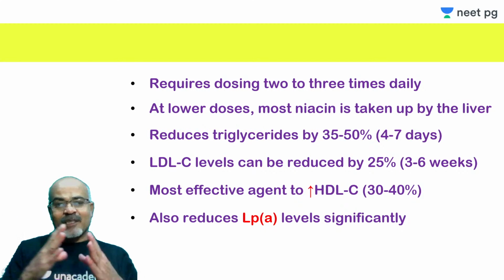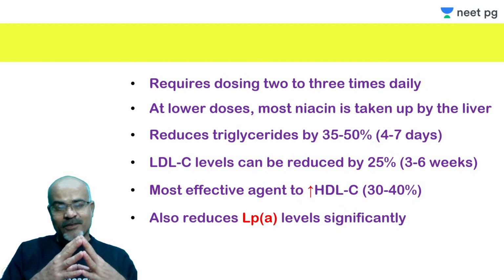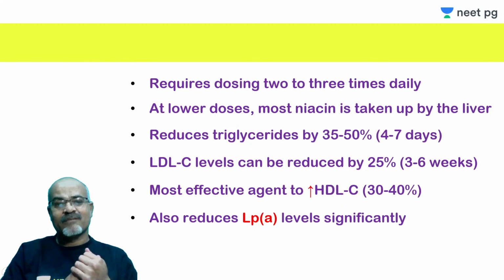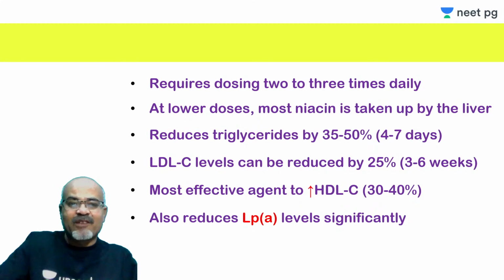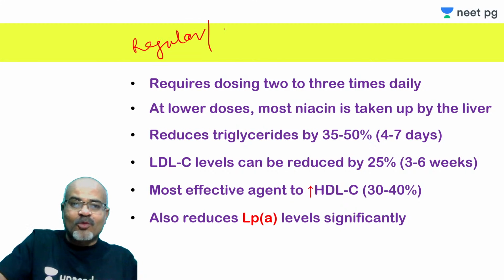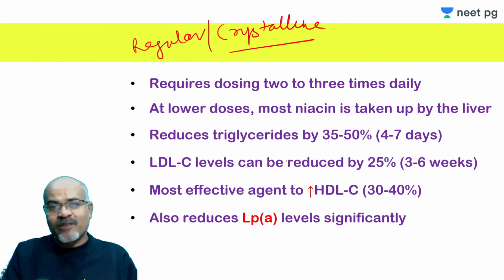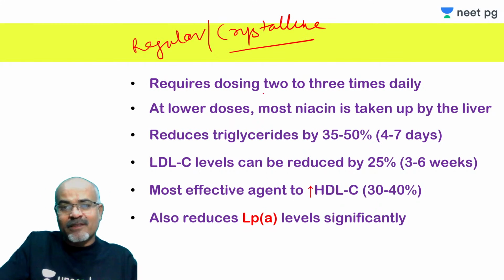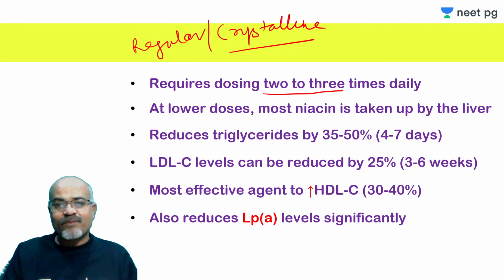This niacin has an issue that though it is absorbed, its half-life is only 1 hour. Several preparations are available. I am talking about the regular niacin, also called crystalline niacin. So half-life is 1 hour, so it is to be given 2 or 3 times daily. That is a problem.